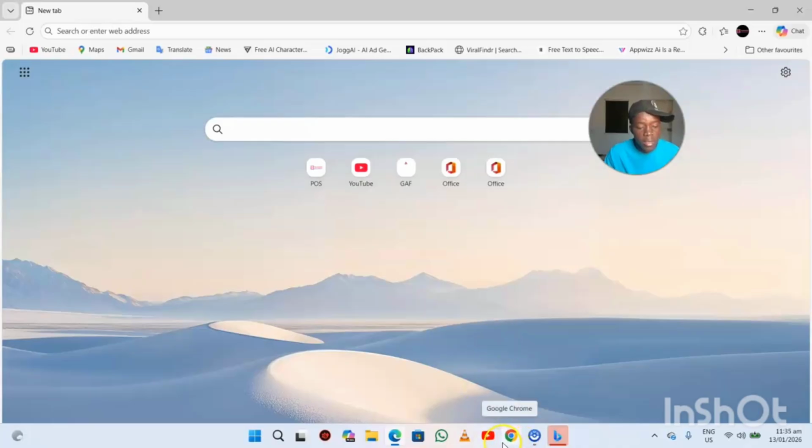Right now I've turned on my data, but it's not coming on. Though it's on, but the power is not there. So let's see how it goes.